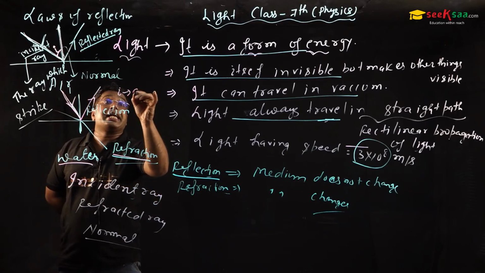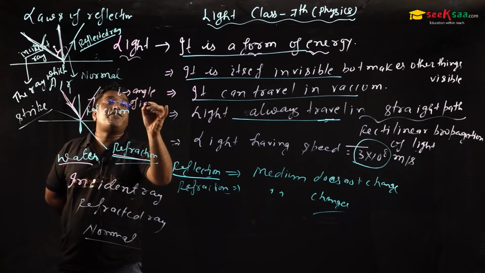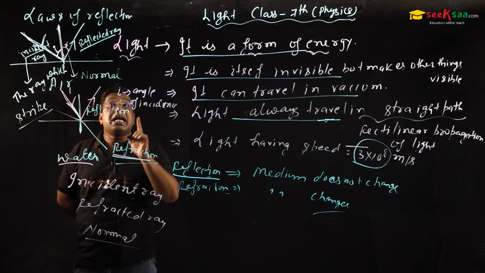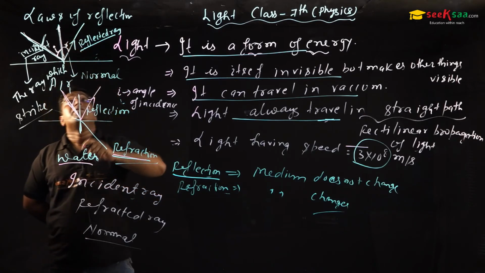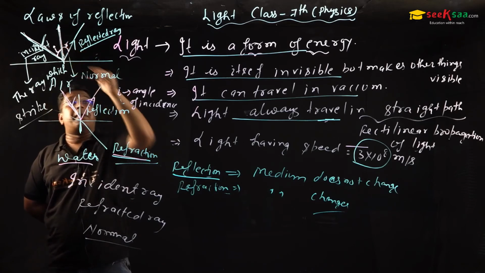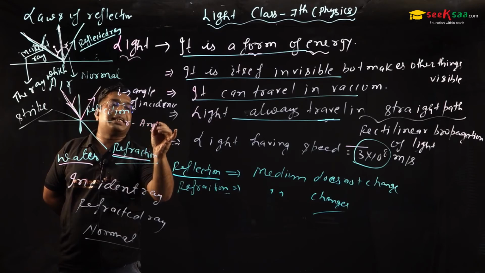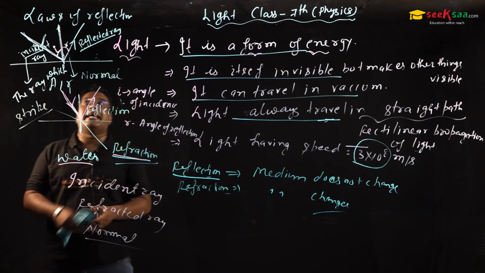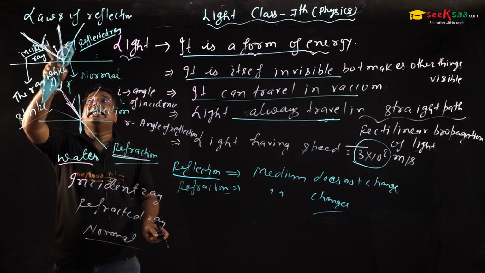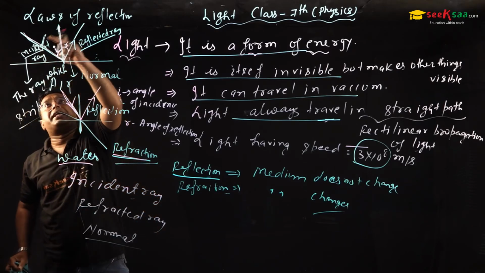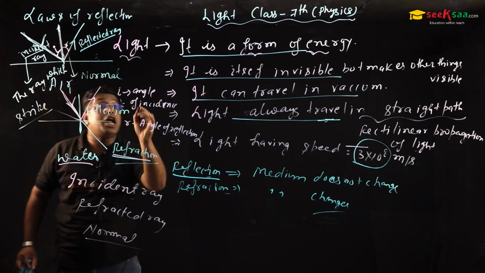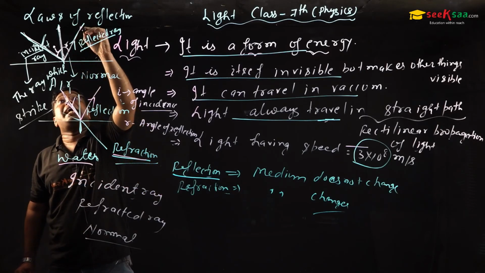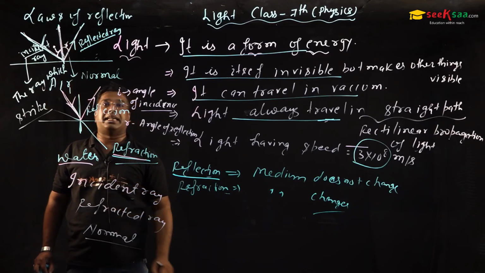The angle formed between the reflected ray and the normal is called R, the angle of reflection. Students, till here we have given you the basics, once again: the angle formed between the incident ray and the normal is called the angle of incidence, and the angle formed between the reflected ray and the normal is called the angle of reflection. Any doubt till now?